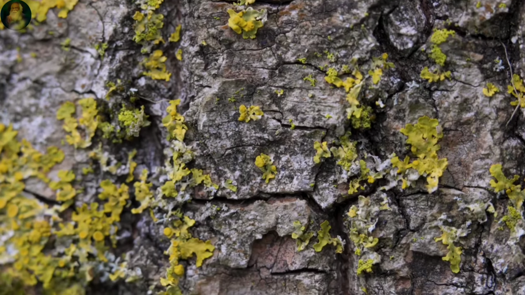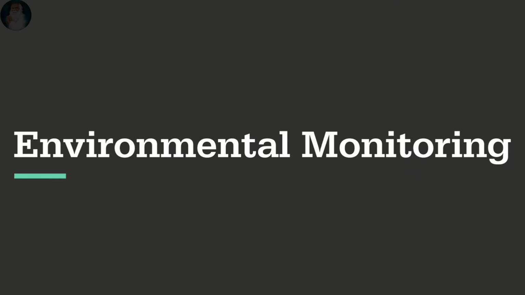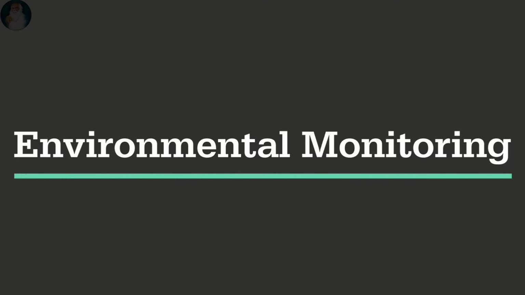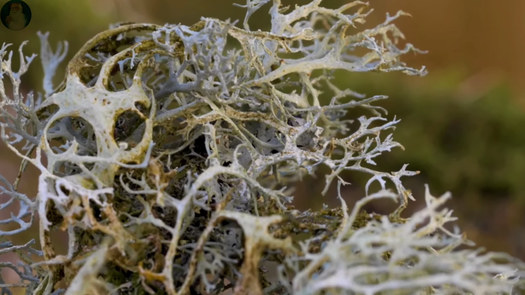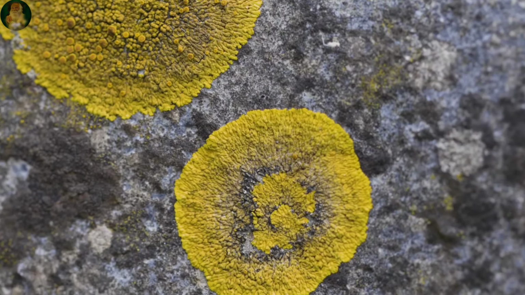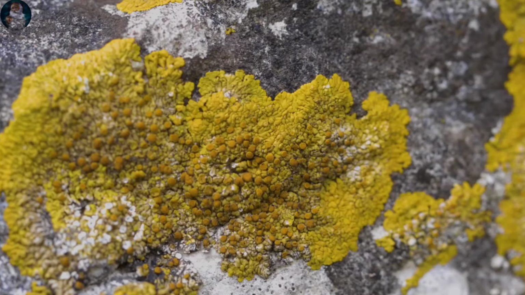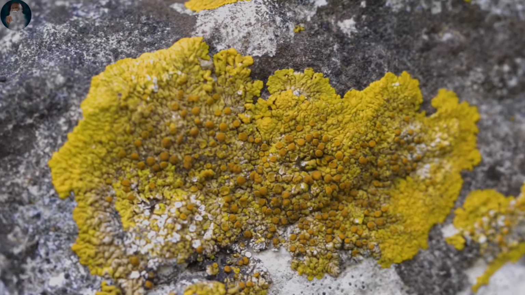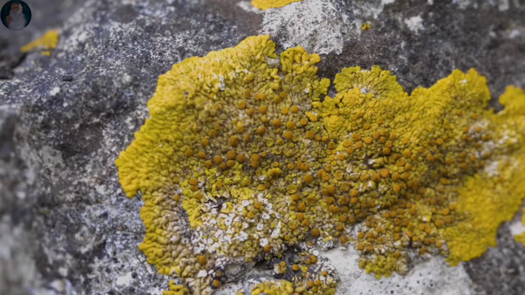But maybe most interesting of all the roles are as environmental monitors. Different lichens have a different tolerances to air pollution. So some lichens really like nitrogen-rich environments, whereas some lichens are much more sensitive to nutrients in an environment. And so scientists have conducted studies all across the United States, and what they do is they collect data on the number of lichen species and the abundance of lichen species in a given plot, and they know which lichens are indicators of which kind of air quality.